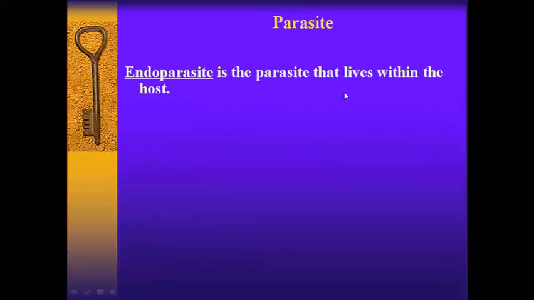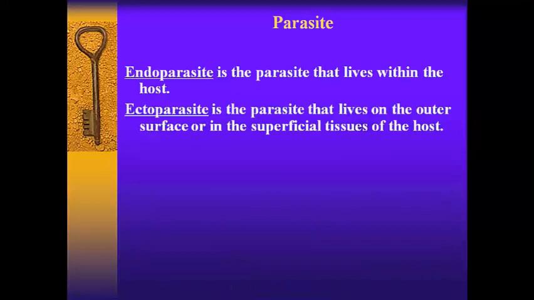Endoparasite is a parasite that lives within the host. Okay, it's simple terminology. These are parasites that live inside the host. Ectoparasite is a parasite that lives on the outer surface in the superficial tissues of the host. So it lives on the outer surface, outside of the host.